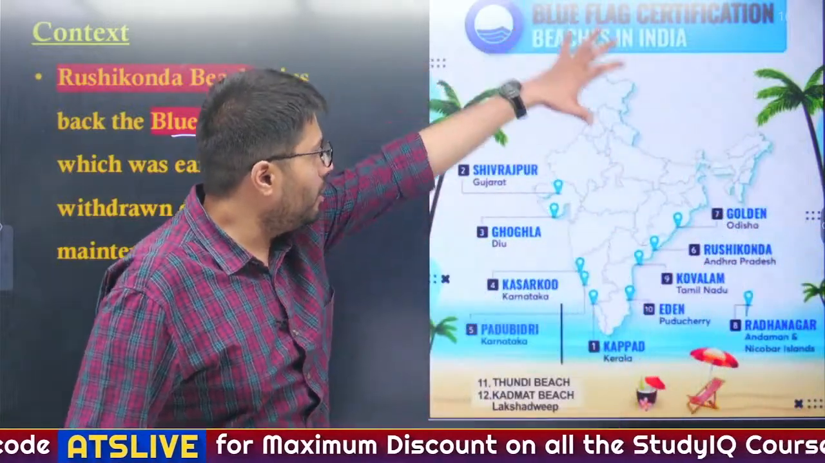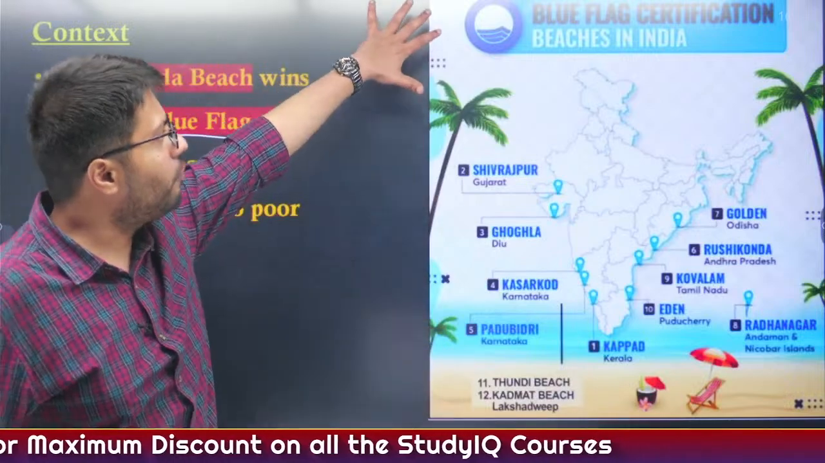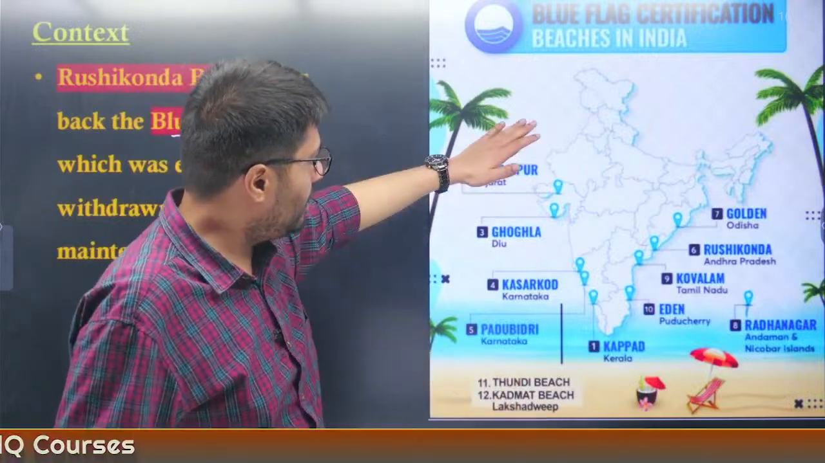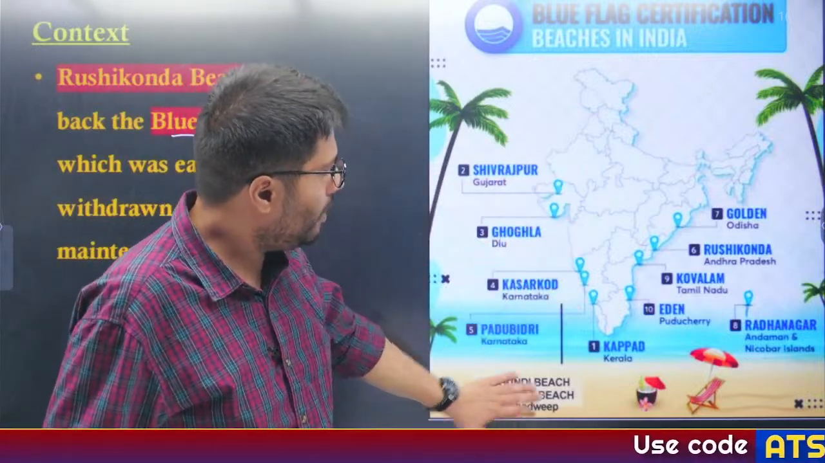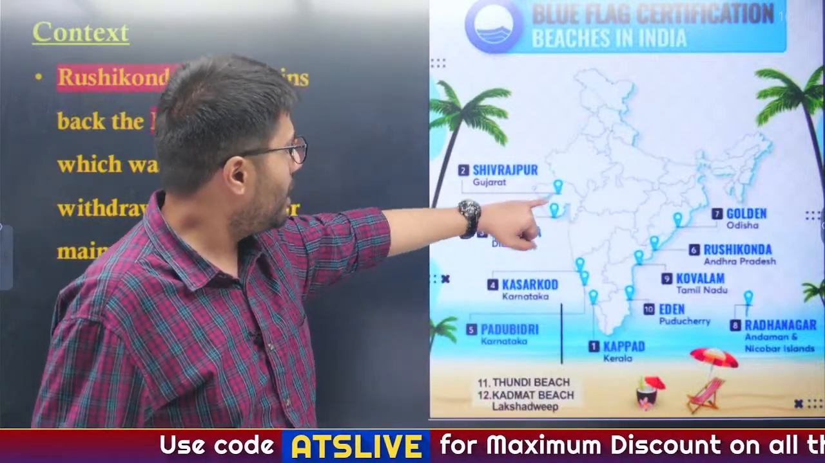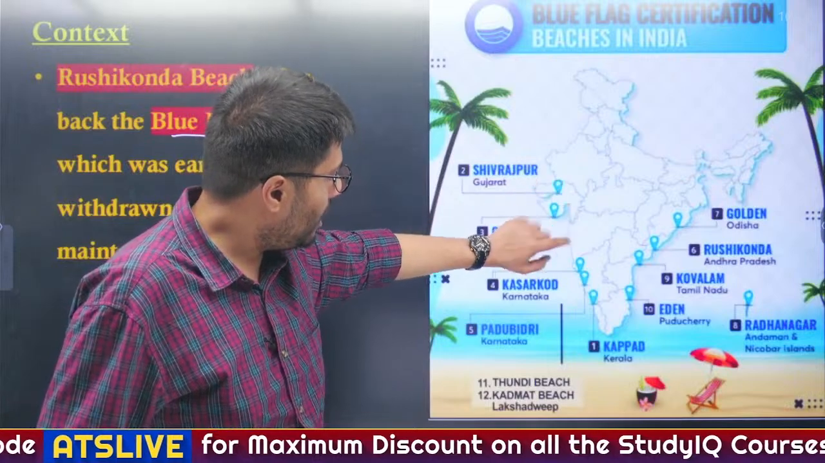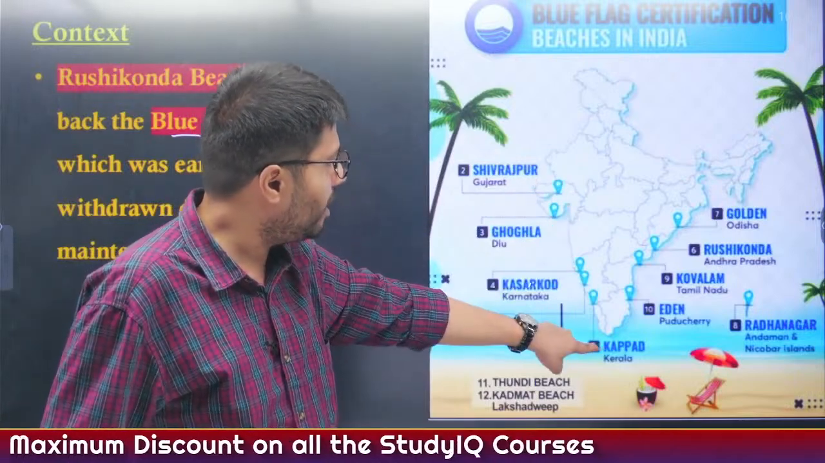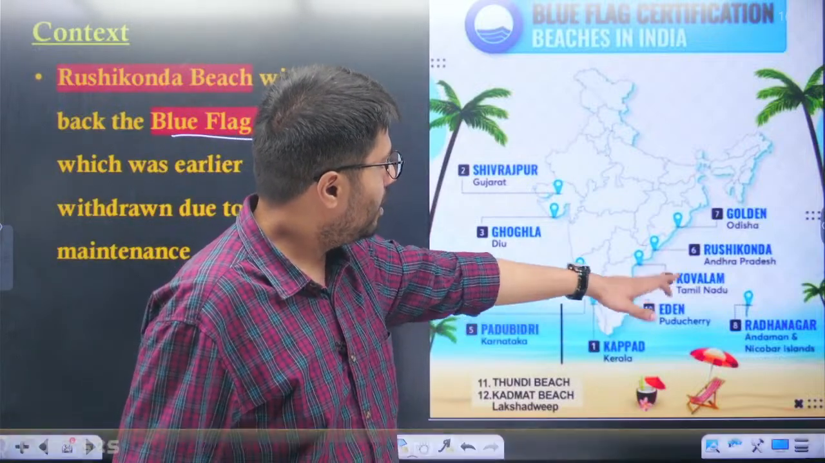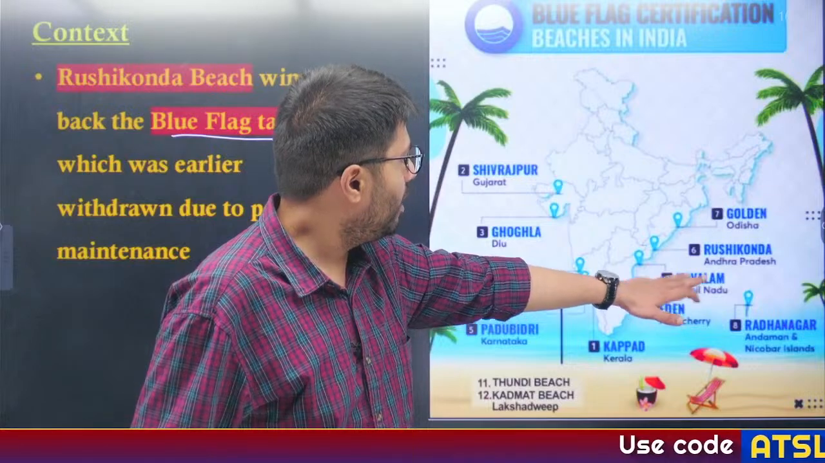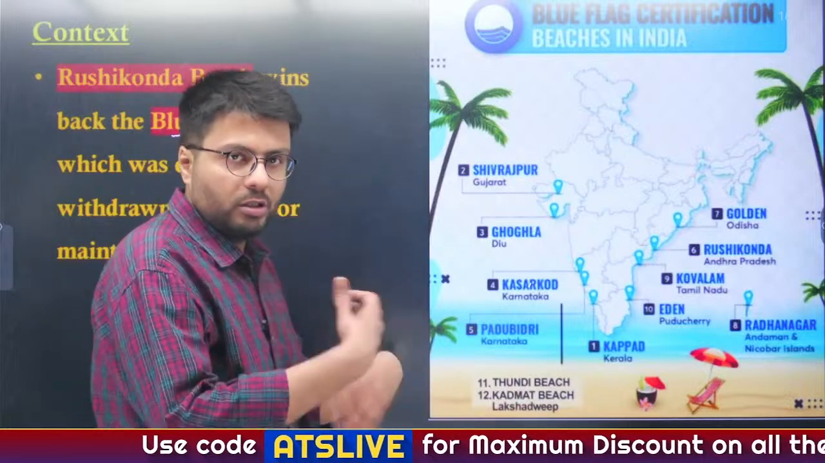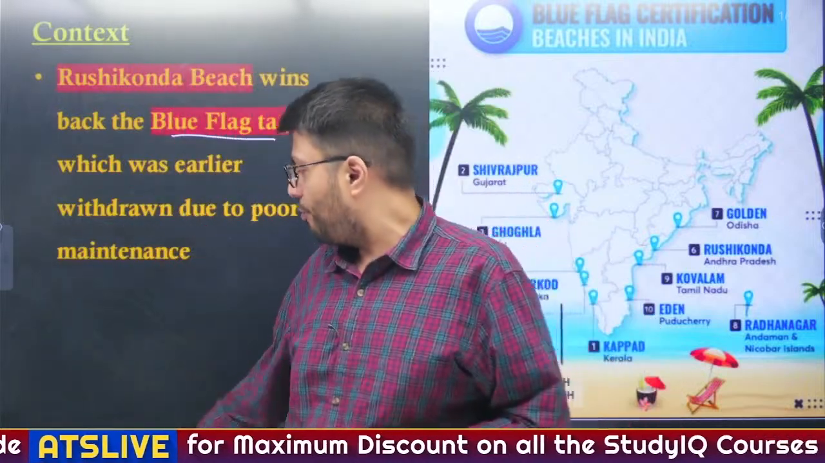Now I've attached a screenshot of all the beaches in India which have gotten the blue flag certification. These are about 12 beaches in India. As you can see, all of them are present in Lakshadweep, Andaman Nicobar Islands, and also on the eastern and western coast. That is, in Gujarat there are 2 spots, in Maharashtra there are none, in Karnataka there are 2, in Kerala there is 1, similarly 1 each in Puducherry, Tamil Nadu, Rushikonda, Golden, and also in Andaman and Lakshadweep Islands.